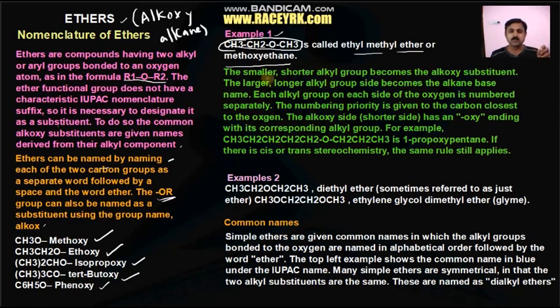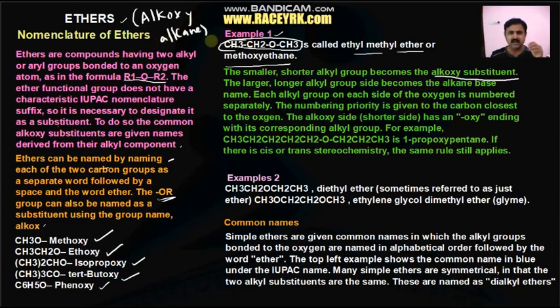Because the smaller, shorter alkyl group becomes the alkoxy substituent. So the alkoxy substituent we have to identify first is the alkyl group which is smaller, that means the carbon chain number is less. We call it alkoxy in the naming of ethers as alkoxy alkanes as per the IUPAC nomenclature.